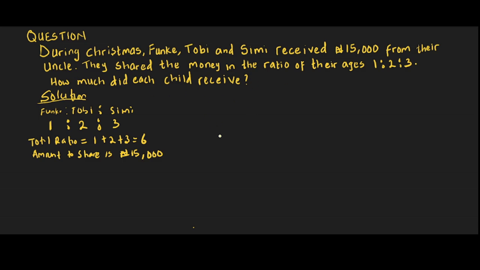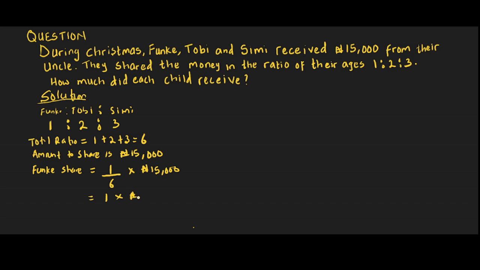To now calculate how much each of the children received, the first child, Funke. Funke's share is going to be her ratio, which is 1 over the total ratio 6, times the amount to be shared, which is 1 times 6 goes in 15,000.